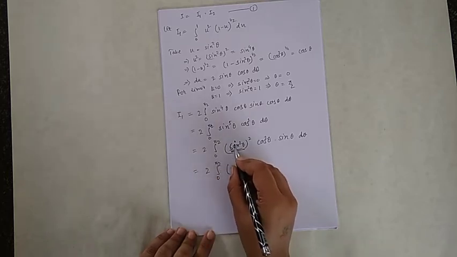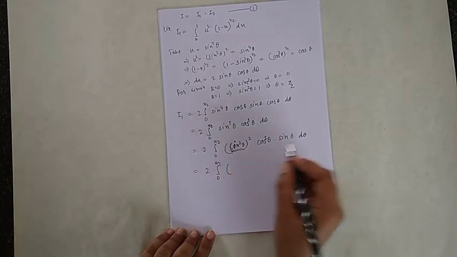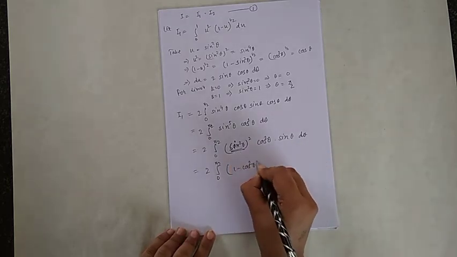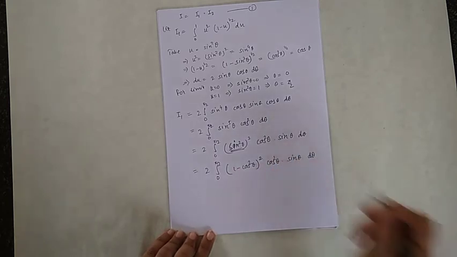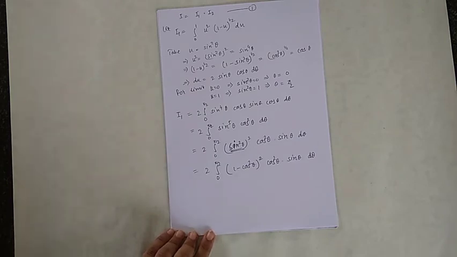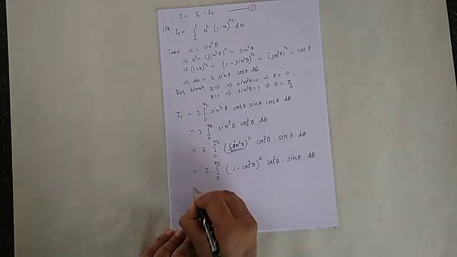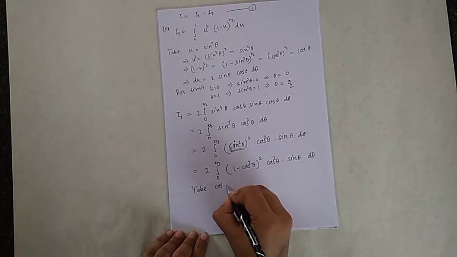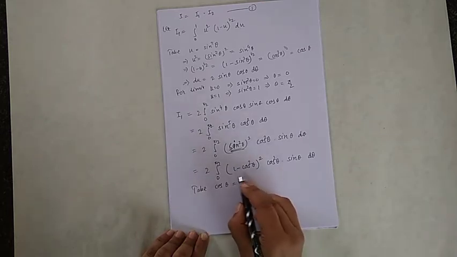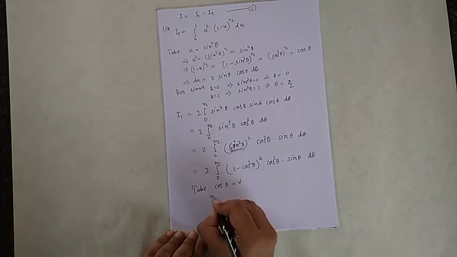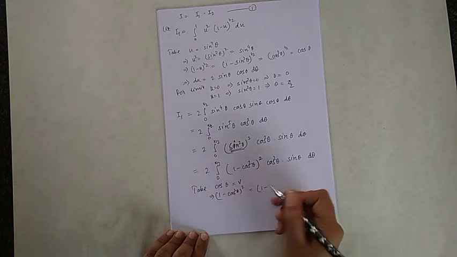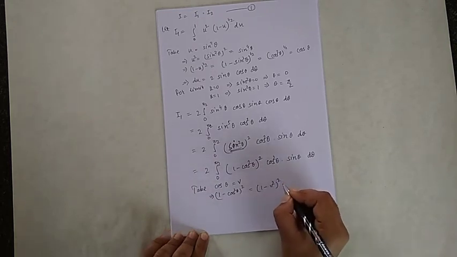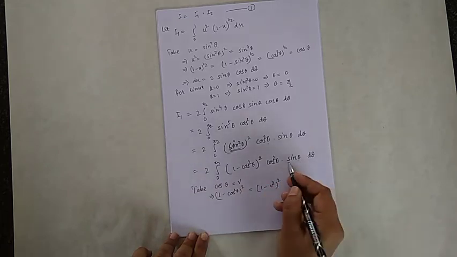So I can write sin square theta as 1 minus cos square theta, to the power 2, cos square theta into sin theta d theta. Now let us take again cos theta is equal to v. So 1 minus cos square theta to the power, v square, is 1 minus v square whole power 2. So cos square theta is v square, and sin theta d theta.